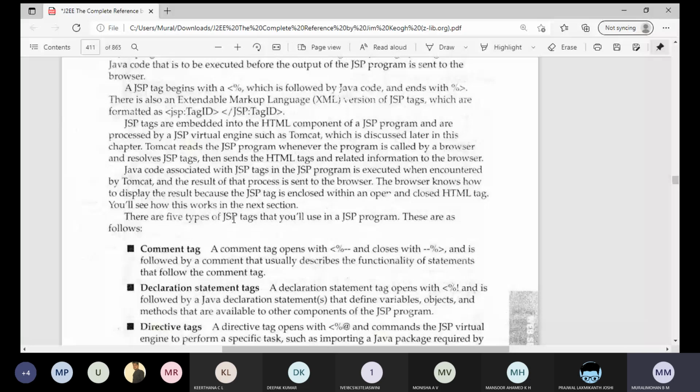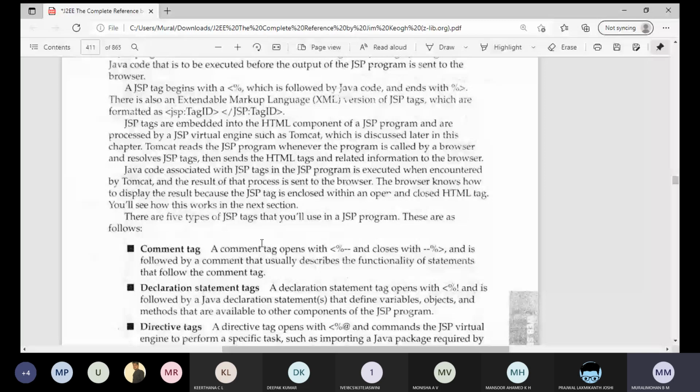We know that to design web applications we are using servlet, JSP, and JDBC. In the previous classes, we learned how to create servlets, how to read data into the servlet program and process that data. We also learned how to create cookies, how to manage session tracking, and how to create a session. All those things we learned. That is the business logic we write inside the servlet page. Kindly remember.